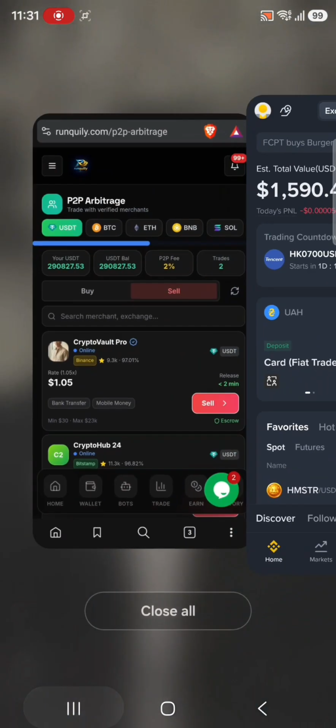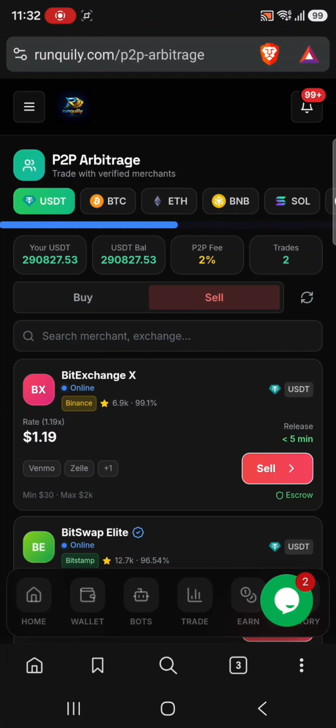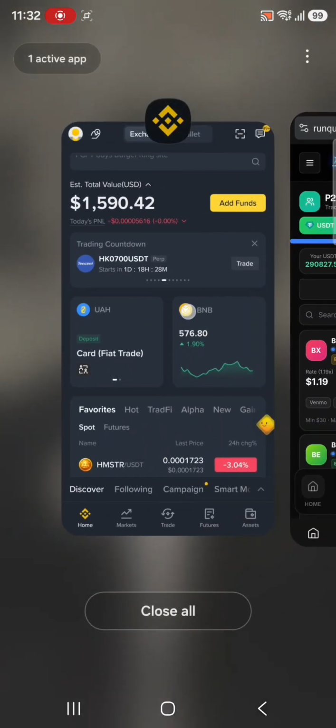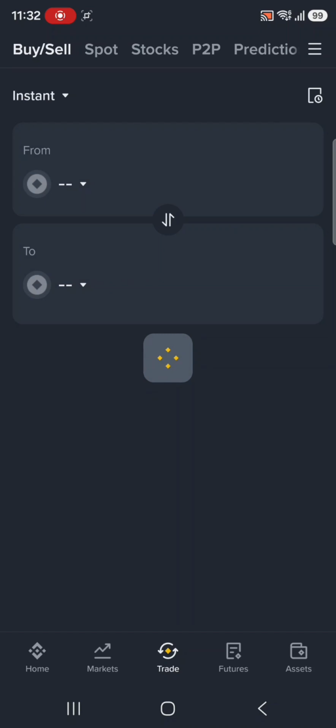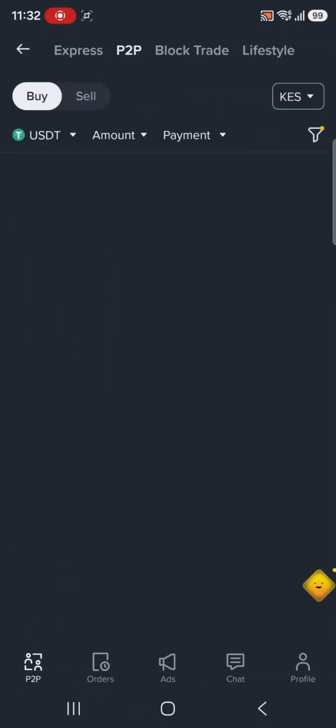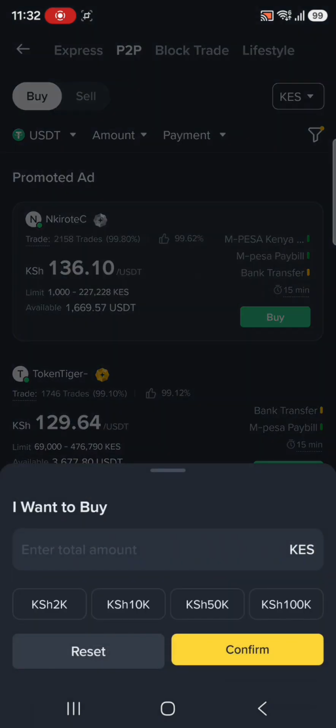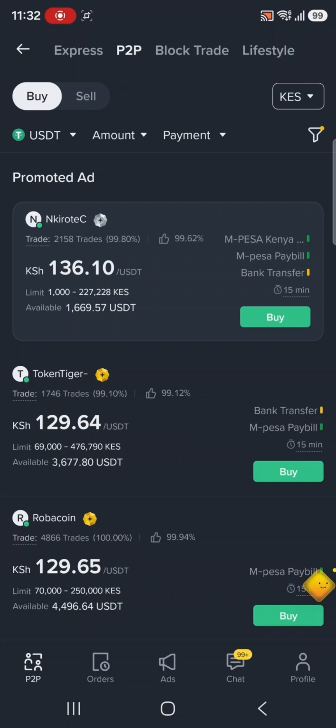With crypto arbitrage trading, you can buy your assets at a lower price in a centralized platform via P2P and sell the same assets in a decentralized platform, but the merchant will send your profits to your centralized platform.